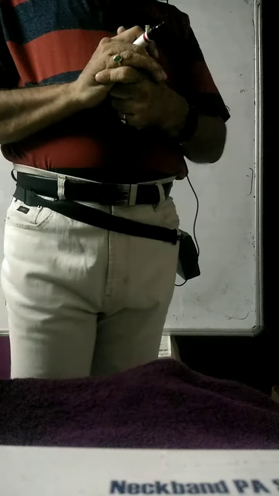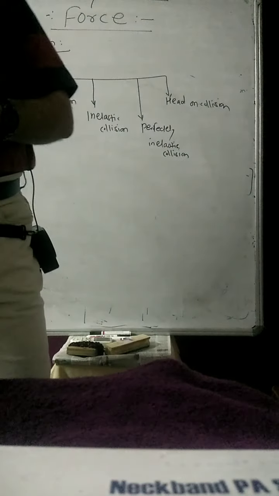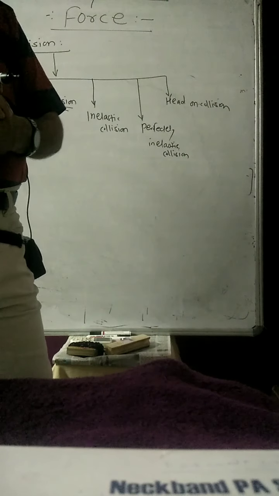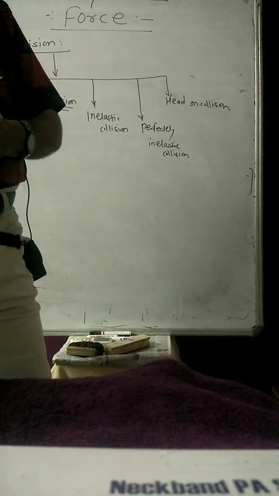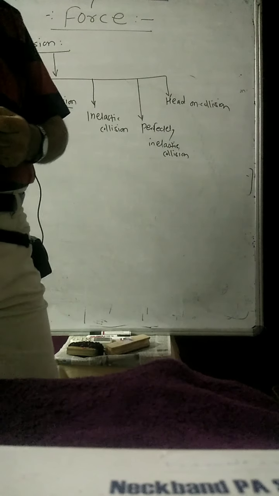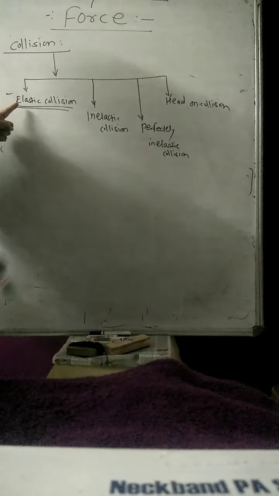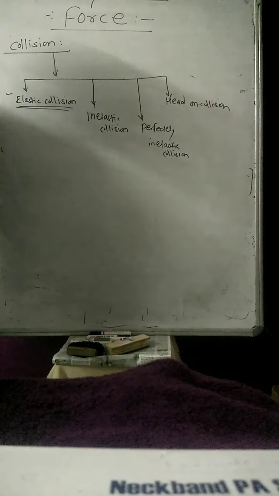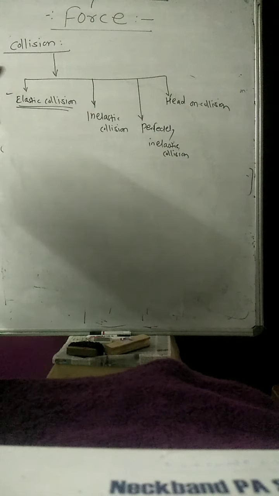The total energy remains conserved, momentum remains conserved, and kinetic energy also remains conserved. This type of collision is called the elastic collision.